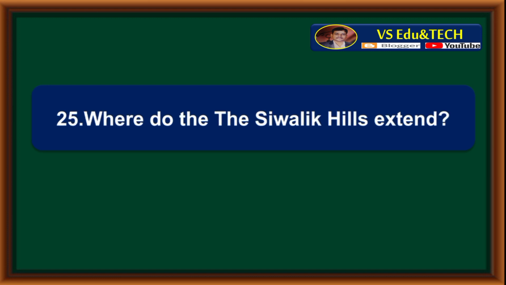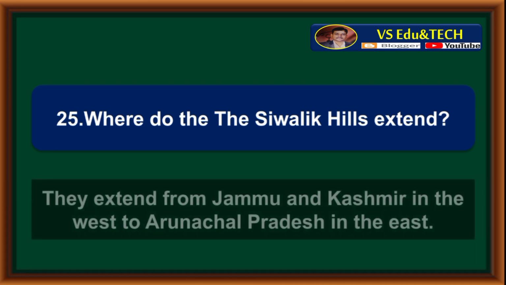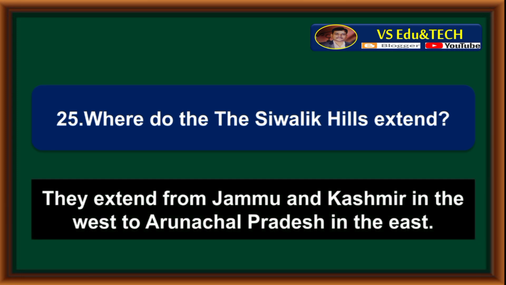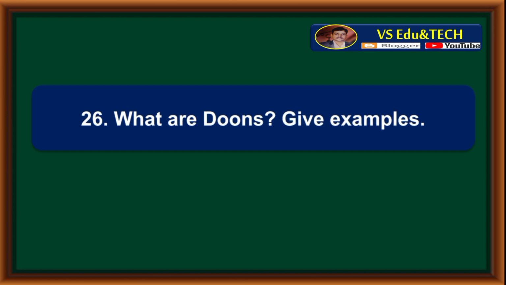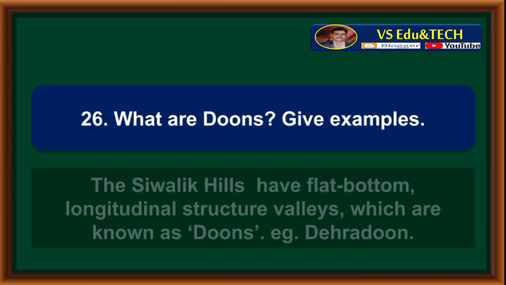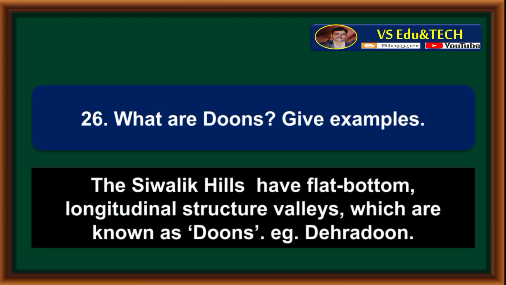Where do the Sivalik Hills extend? They extend from Jammu and Kashmir in the west to Arunachal Pradesh in the east. What are dunes? Give examples. The Sivalik Hills have flat bottom, longitudinal structure valleys, which are known as dunes. Example, Dehradun.